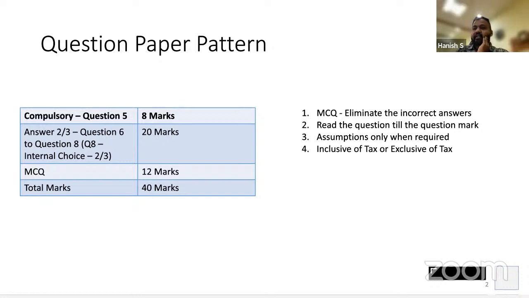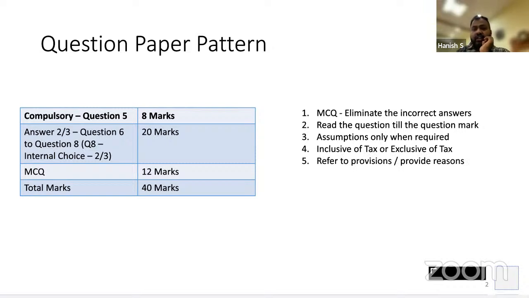One very important adjustment I saw 2 years back. In all the questions, they had not said whether the value is inclusive of tax or exclusive of tax. Only in that one examination. After that, in all the examinations they have been very clearly giving it. So in your examination also, if there is any question where they do not specifically say whether the transactions are inclusive of tax or exclusive of tax, please make an appropriate mention of that. And everywhere, please say, in the absence of information, it is assumed that all these transactions are exclusive of tax. Inclusive of tax, again, will be a big headache for us to calculate. Of all the tensions, this one more tension will get added.